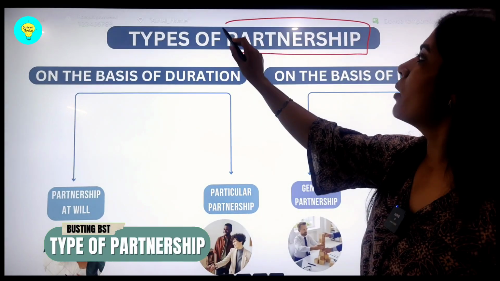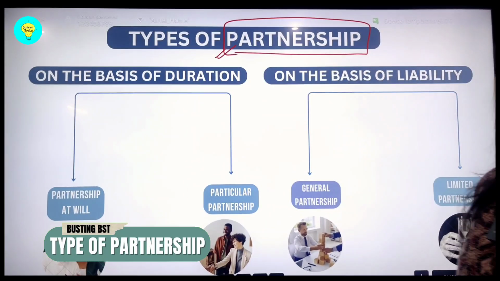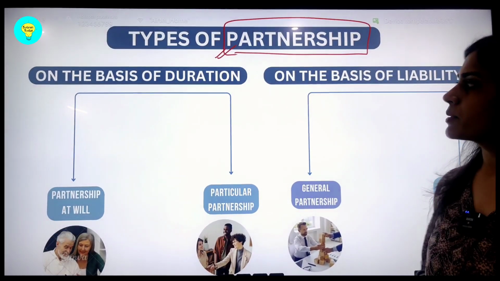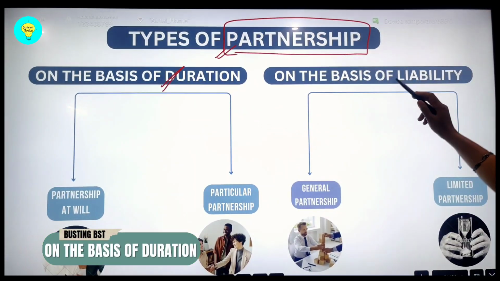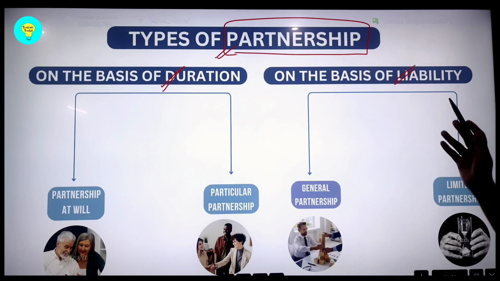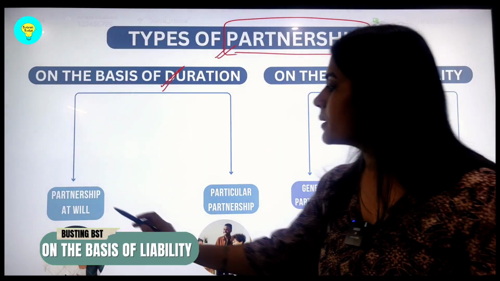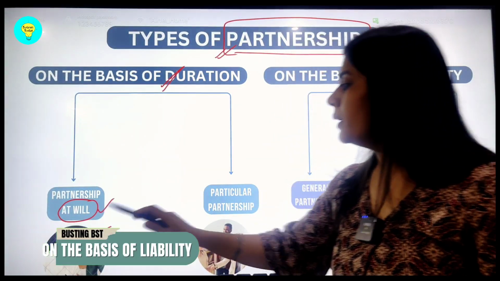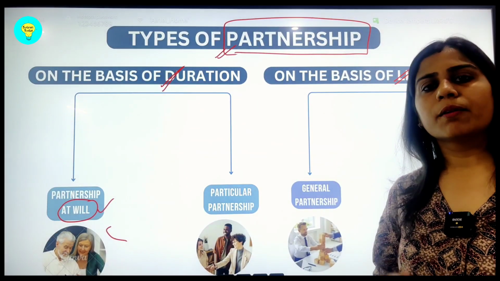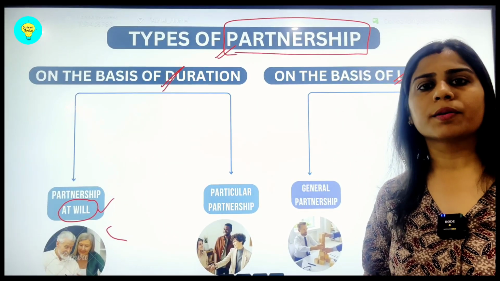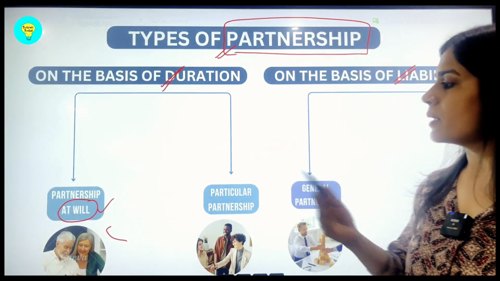Here we are talking about the firm, the type of partnership, the form of business. So it can be divided on the basis of duration or it can be on the basis of liability. As far as duration is concerned, it can be either at will, at your own will, according to your own time, like we decided among ourselves for 3 months we are going to work as a partner in a partnership firm. So this is at will.